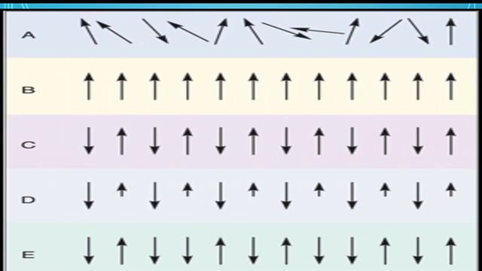The picture represents the alignment of magnetic domains in the paramagnetic materials, diamagnetic materials, ferromagnetic materials, ferrimagnetic materials, and antiferromagnetic materials, respectively.